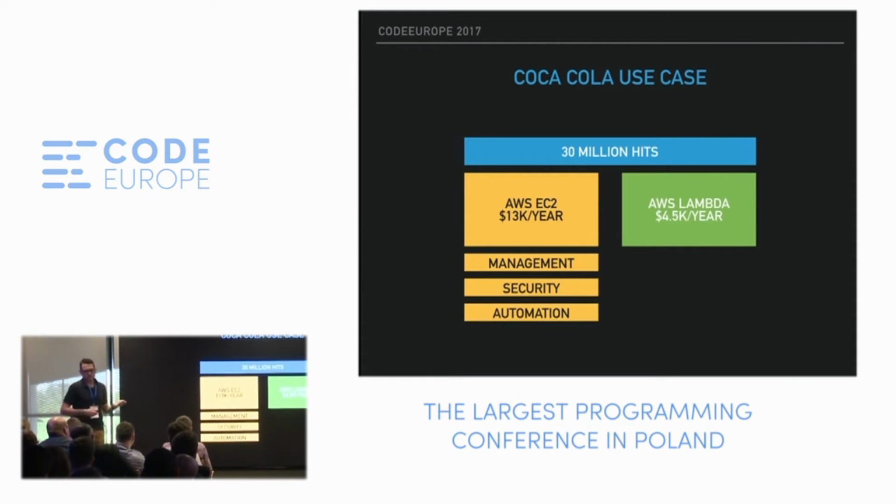And what's also worth noticing here is the volume Coca-Cola is coping with, 30 million hits. I think it's pretty impressive, and it shows that serverless can actually cope with huge volumes.